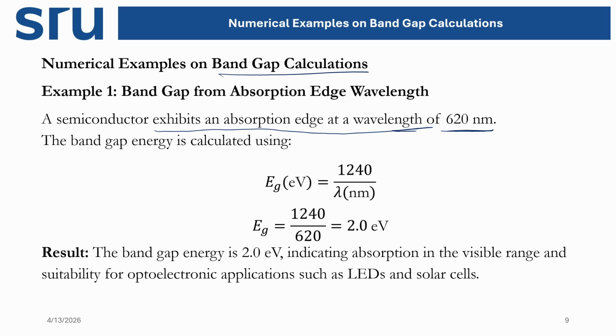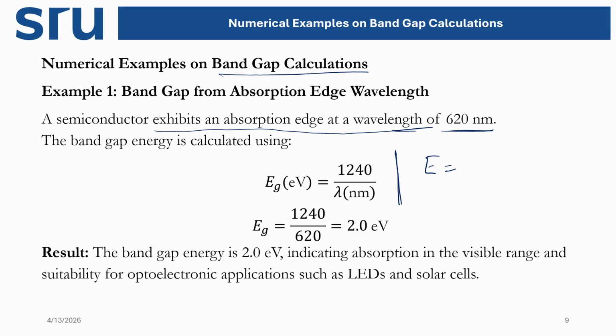Then I want to calculate what the band gap is, right? So how can we calculate it? So the band gap we are calculating here is from this light at 620 nanometer. We are going to calculate what the band gap energy is for this material. So I will do that. The energy of the material we will calculate by using